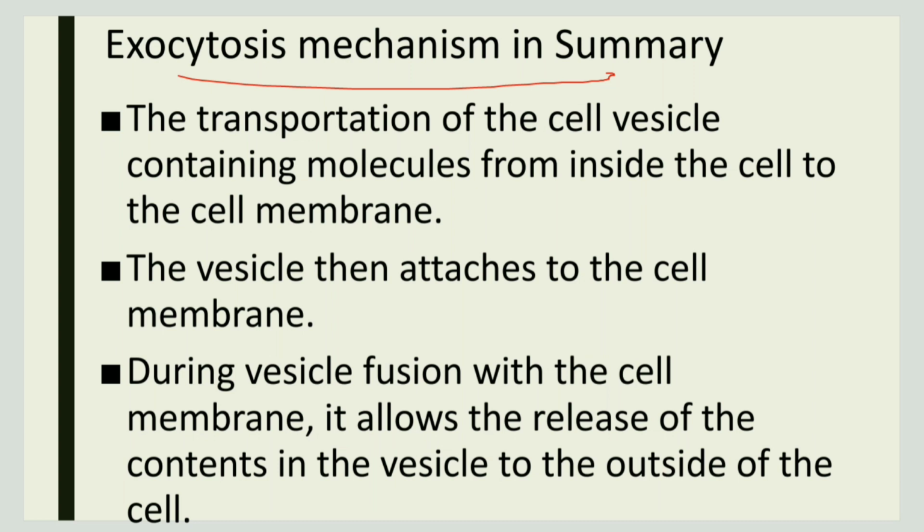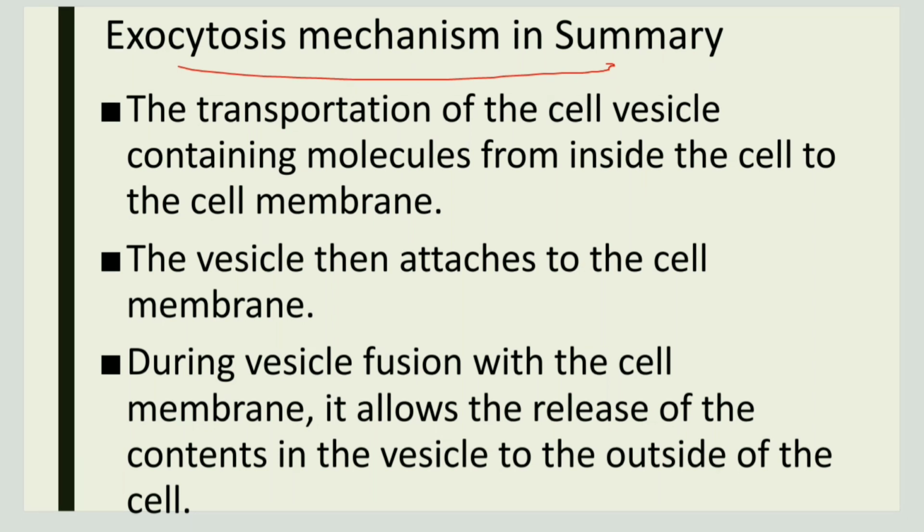The second step is that the vesicles get attached to the cell membrane. During the last step, the fusion of vesicles with the cell membrane occurs and it releases the contents present inside the vesicles, that is, the substances are transported towards the outside.